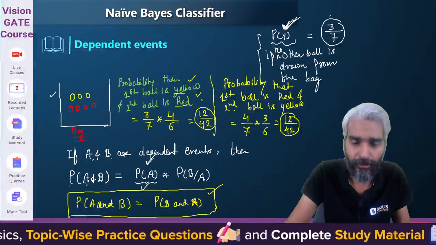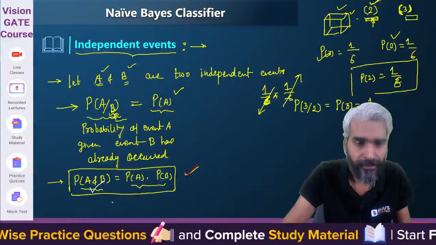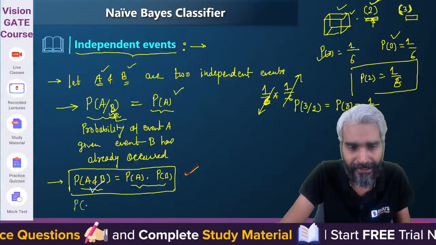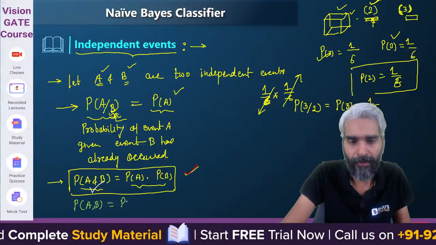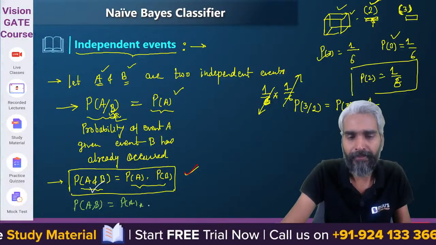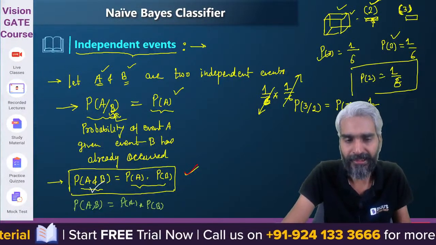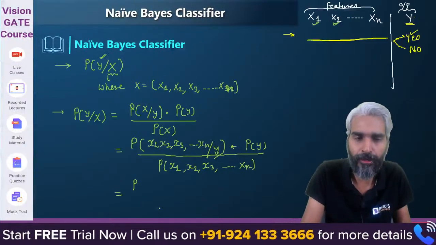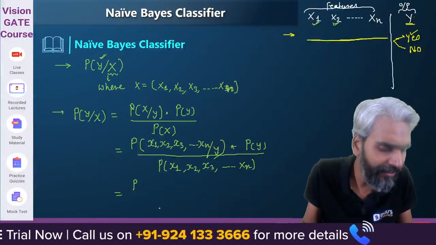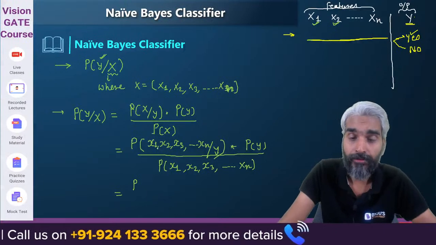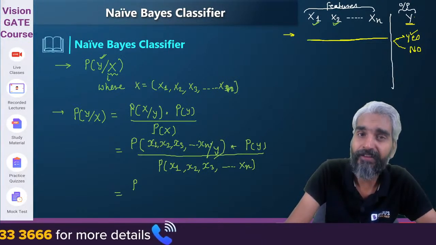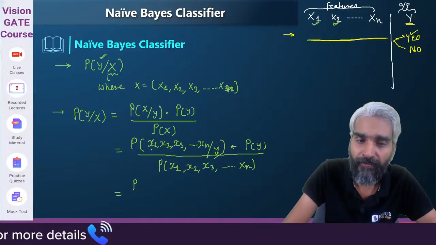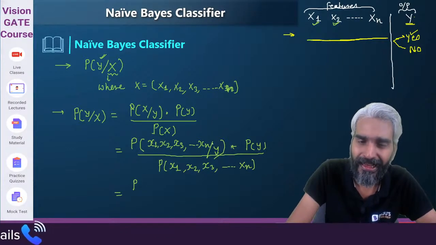You can write the probability of a comma b as the probability of a multiplied by the probability of b. These are the same denotation. It will not be a good approach to write 'and' everywhere, so this is the same thing. So it is the probability of x1 and x2 and x3 up to xn given y.